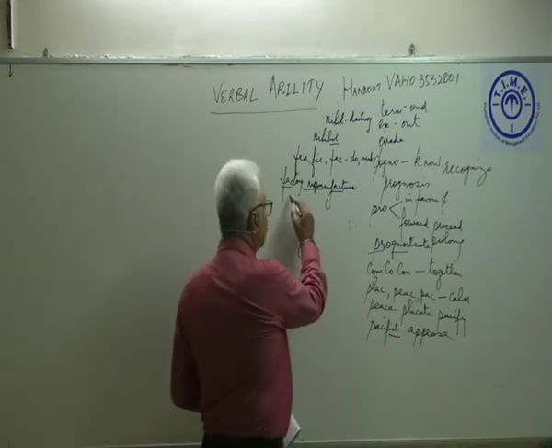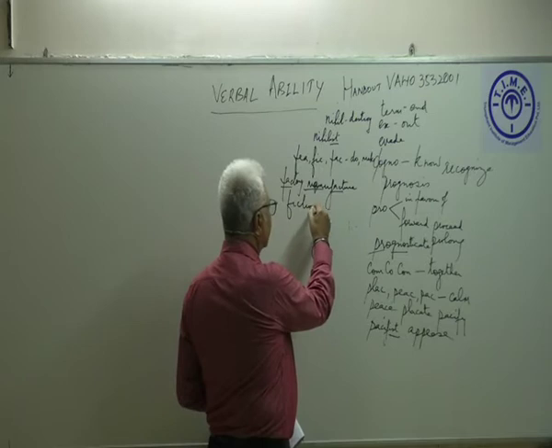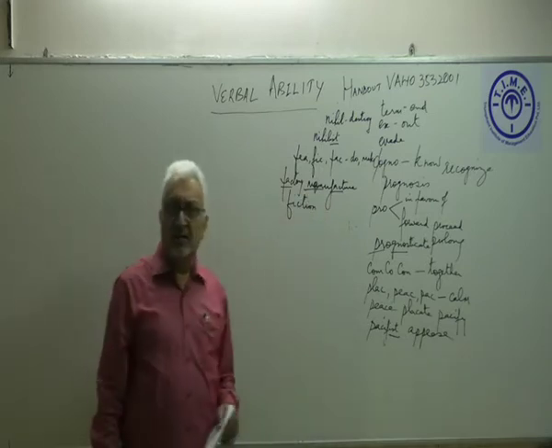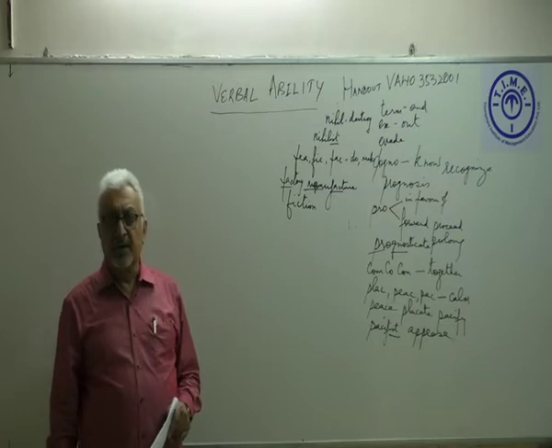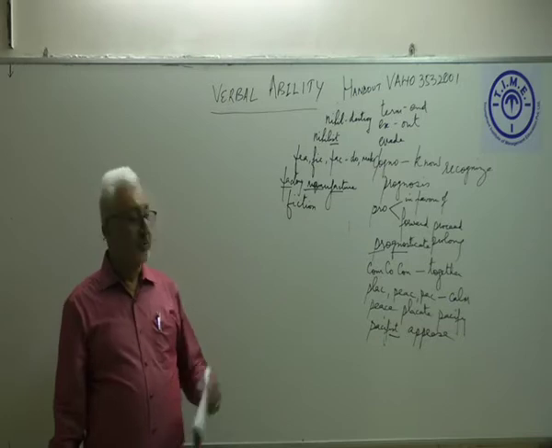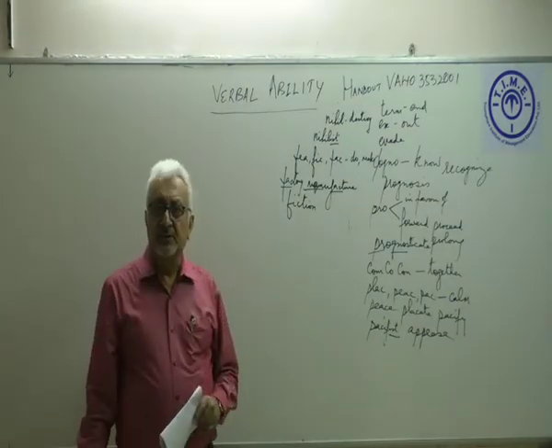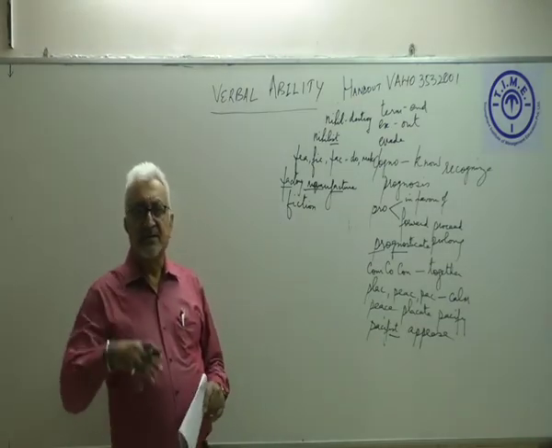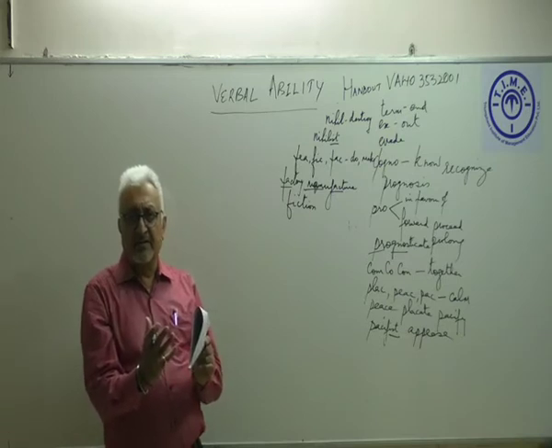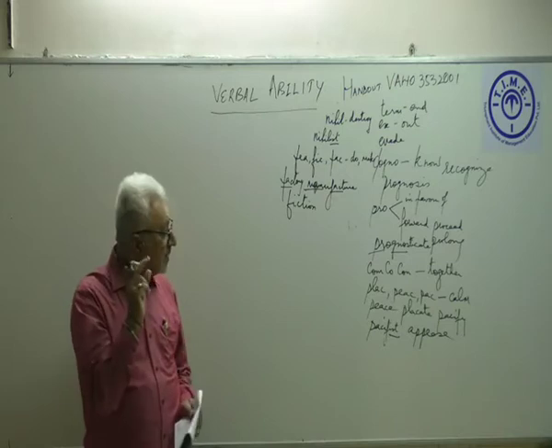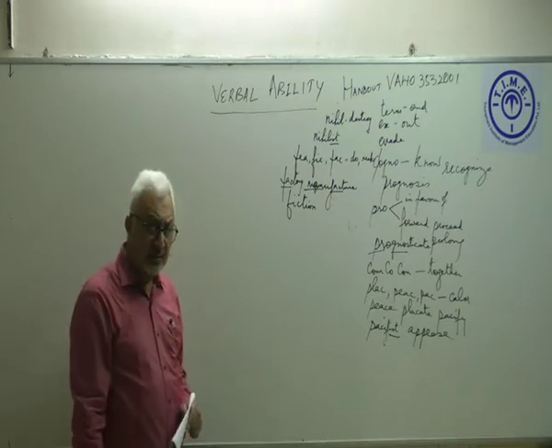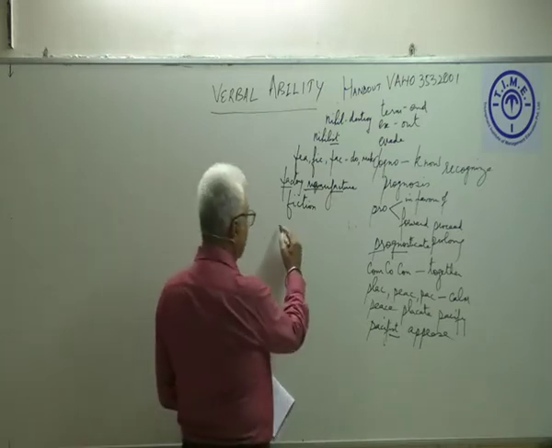We have a word fiction also. Something that is manufactured by the author is fiction. It is not true. Your school books can't be called fiction. So, this relates to something that is created, manufactured by the author, and therefore it's called fiction. Now I'll give you a word, and you have to guess the meaning of this word.